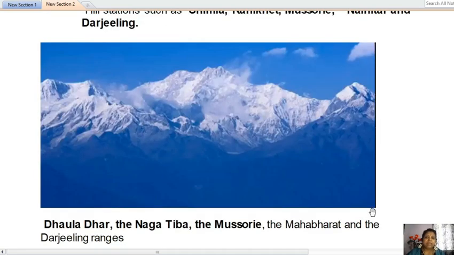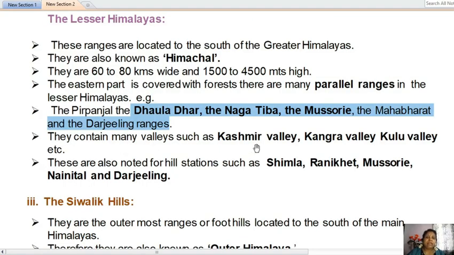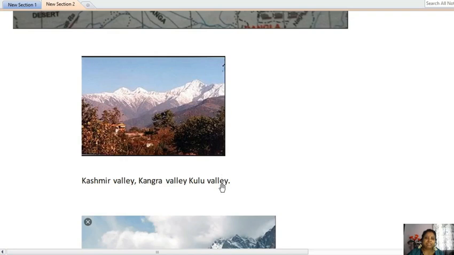This is the image which shows the important ranges of the Lesser Himalayas: Pirpanjal, Dhauladhar, Nagatiba, Mussoorie, the Mahabharat, and the Darjeeling ranges. These ranges are located very close to one another. They contain many valleys, such as the Kashmir Valley, Kangra Valley, Kulu Valley, etc. This is the image showing these valleys.